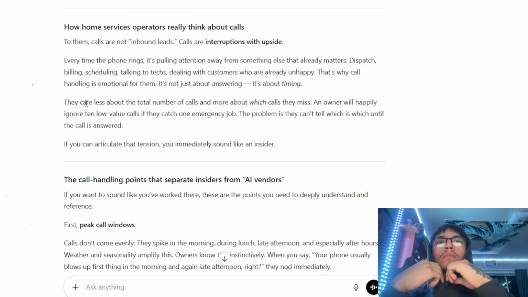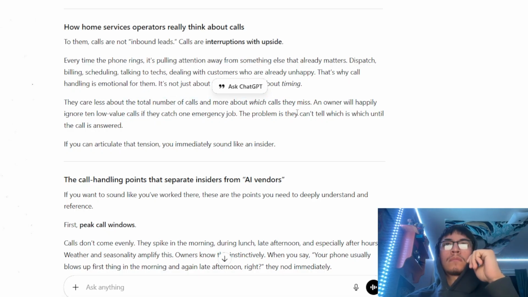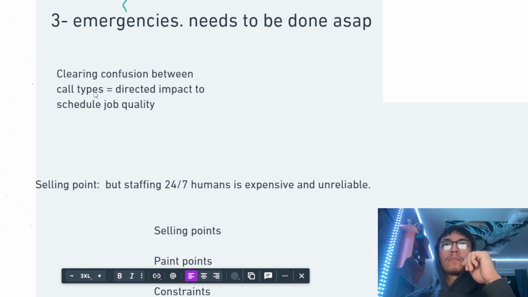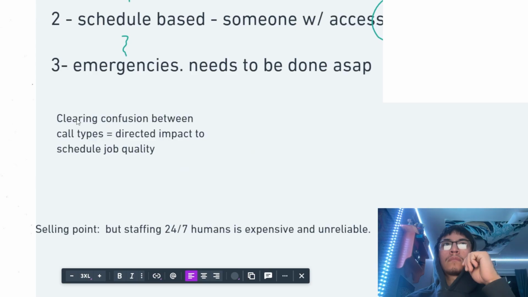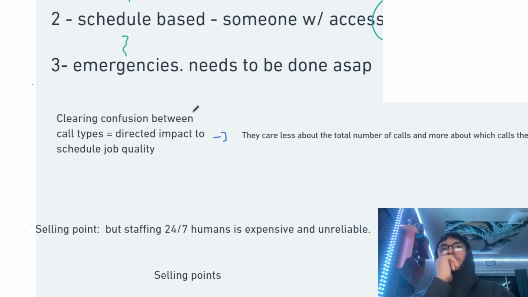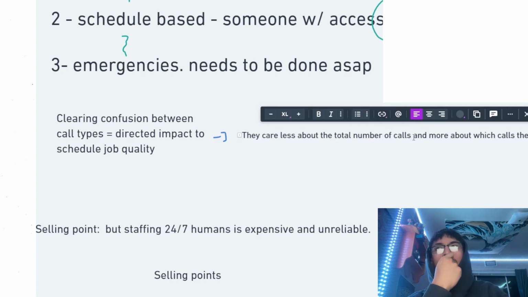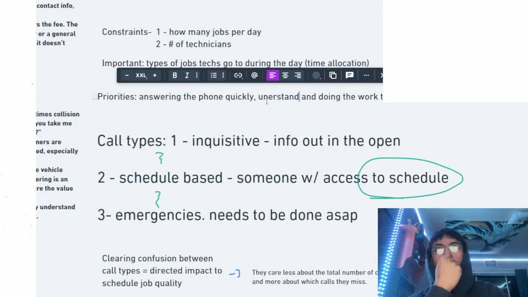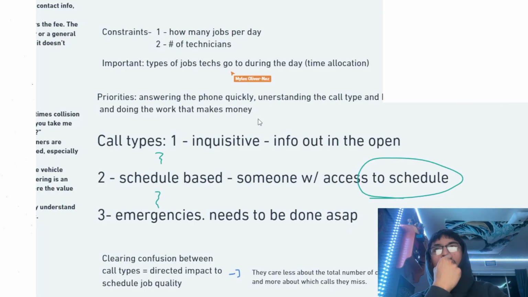It's about timing. Okay, they care less about total number, more about which calls they miss. So look, this ties to this little concept that we talked about right here, which is clearing confusion between call types. They care less about the total number of calls, but more about which kind of calls. So this tells me that I'm going to change priorities to understanding the call type and how much attention to give to it. Actually, how much time to give to it and doing the work that makes the money.